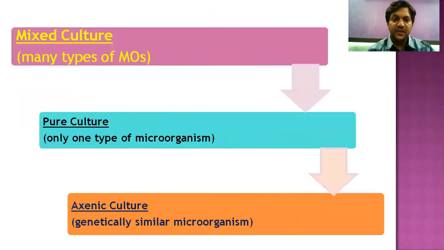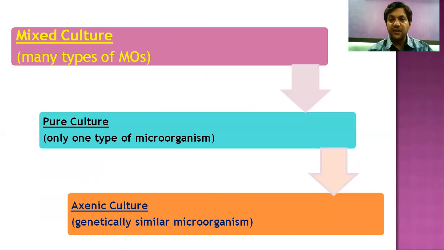Then three important definitions, that is mixed culture, pure culture, and exogenic culture. As seen from the diagram, mixed culture is available in nature. Mixed culture consists of many types of microorganisms in one culture medium. From mixed culture, we can prepare pure culture.